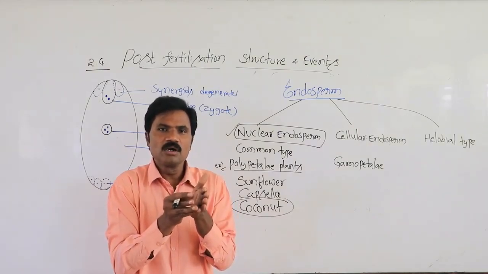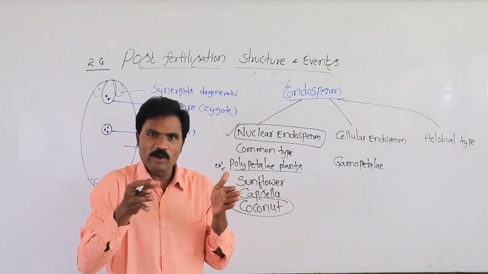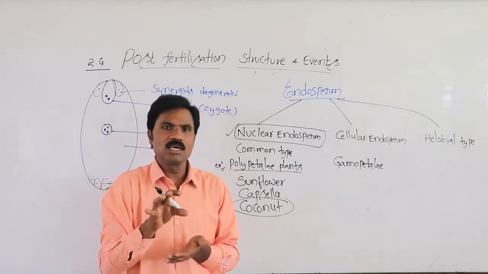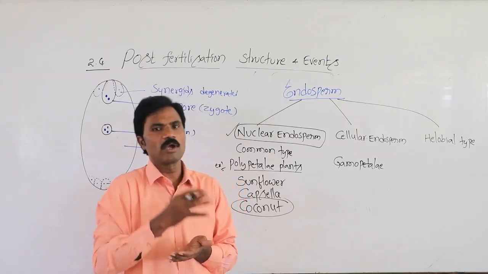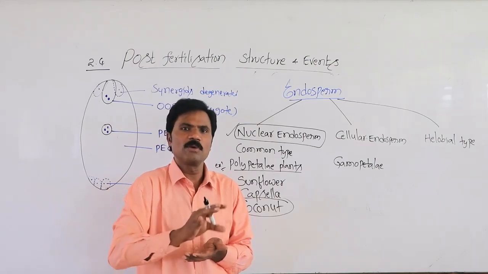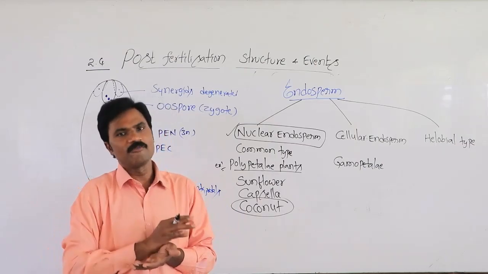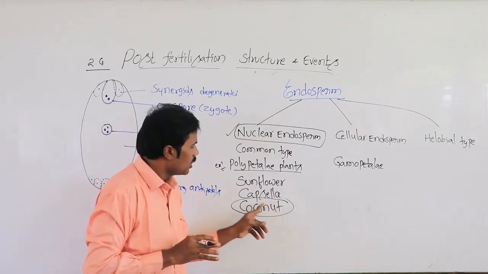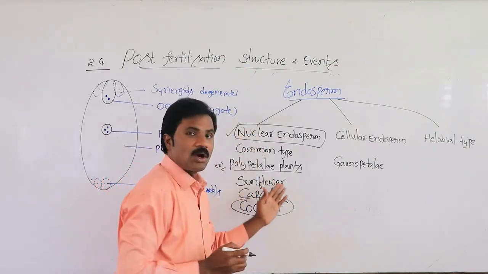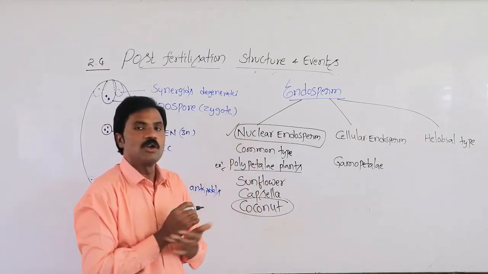That is the free syncytial nuclear type of endosperm. The white kernel represents the cellular one. Not all these cells undergo cytokinesis; only certain cells undergo cytokinesis after completion of karyokinesis. Some remain persistent as free nuclei for a long period of time. That is in coconut as well as Capsella, polypetalous plants with nuclear endosperm.